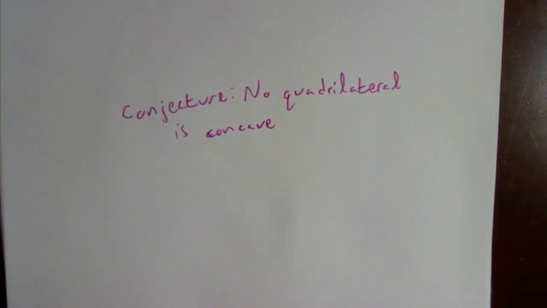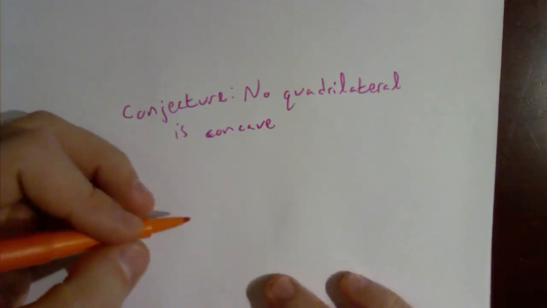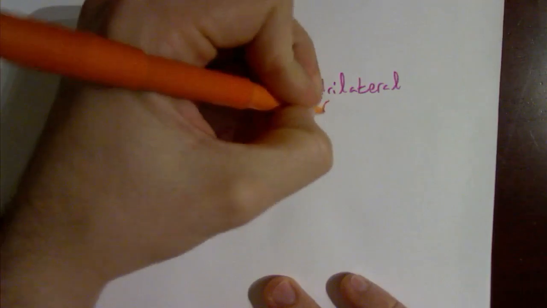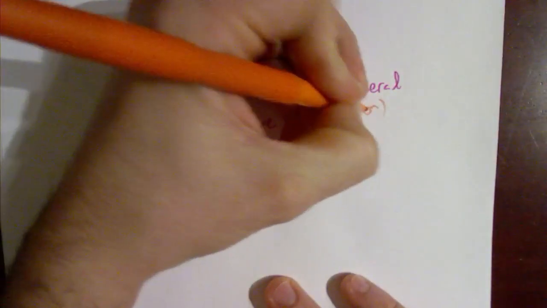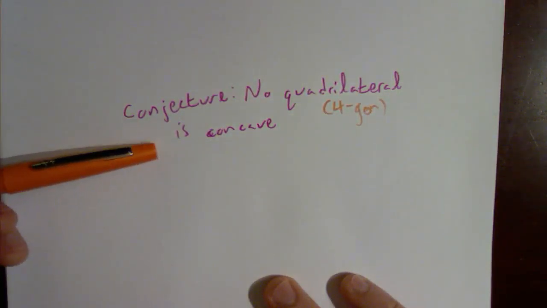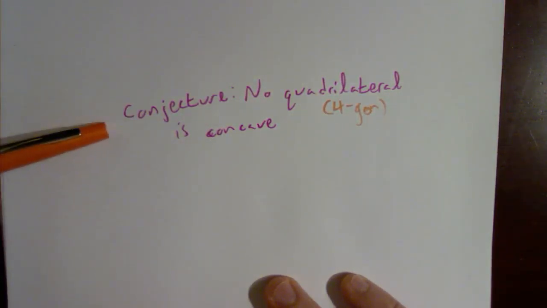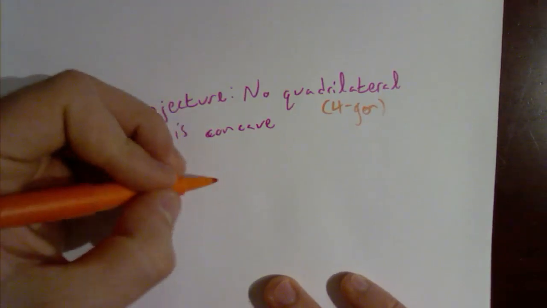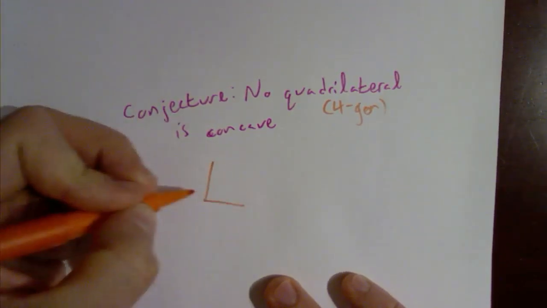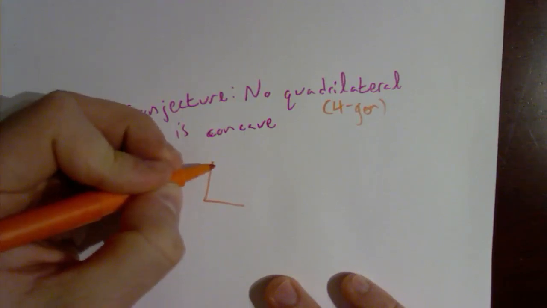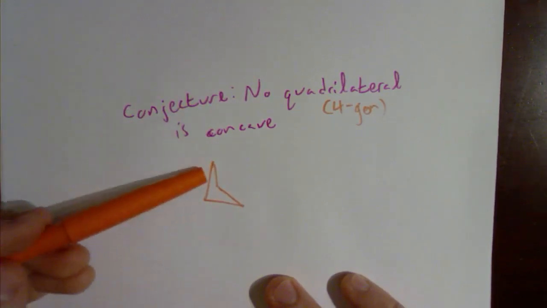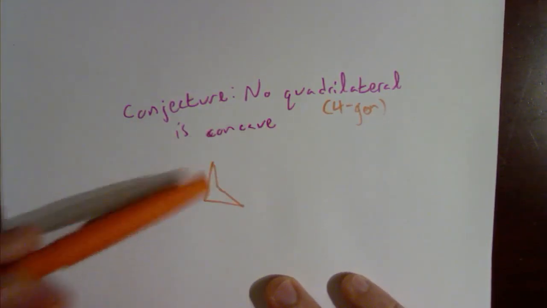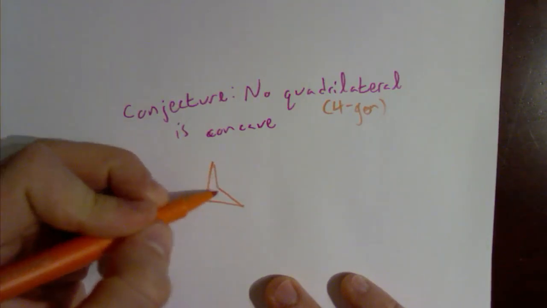Well, for me to come up with a counterexample, I just need to show you a quadrilateral that is concave. So, if I can draw a four-sided shape, because a quadrilateral really just means a fourgon, if I can show you a four-sided shape that is concave, then I can disprove this conjecture, and then I would have come up with a counterexample. Well, let me try to draw one out. If I draw something that looks like an arrow, I have 1, 2, 3, 4 sides.